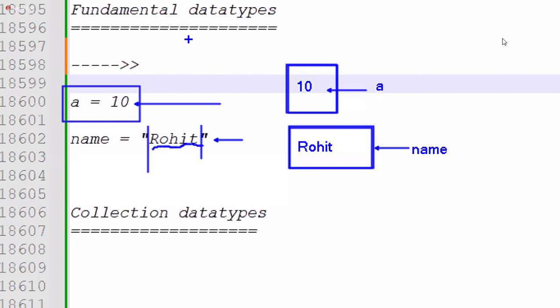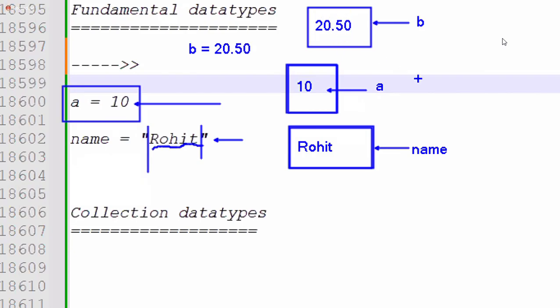Next, you can see here, b equal to 20.50. This is a floating value. It is represented by b, and inside it 20.50 is stored as a float. In Java, we have int, long, float, double, several data types for numbers.